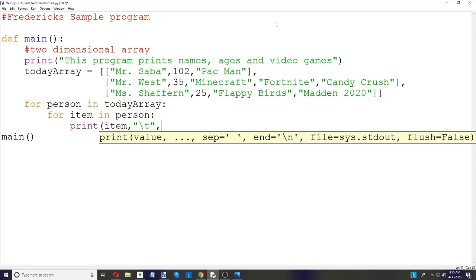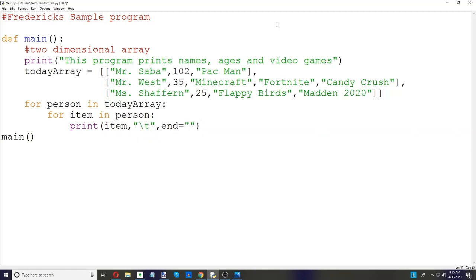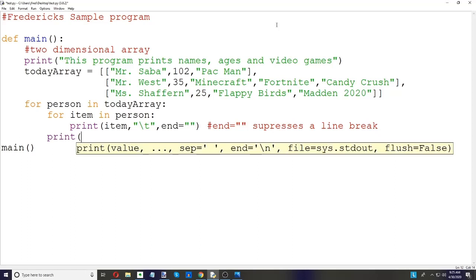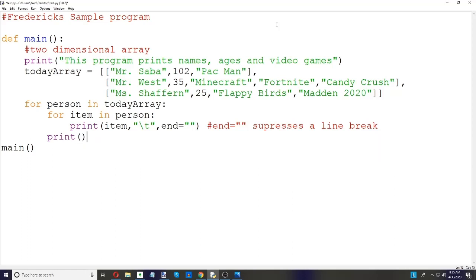Now, I'm going to want all of Mr. Saba's data on the same line. So I'm going to have end equals nothing. What that does is end equals nothing suppresses a line break. So to suppress something, like you can get a cough suppressant, it means it keeps it down. It stops it, or it stops it from being a problem. And we'll probably want to print a blank line in here somewhere. So we can certainly do that as we need to.